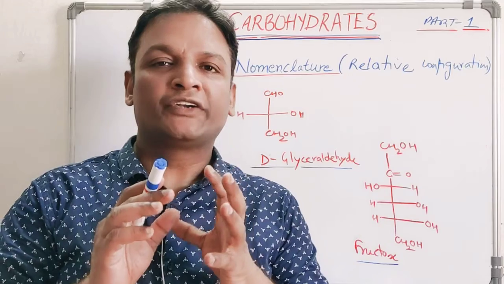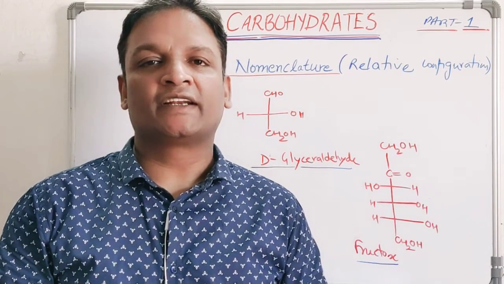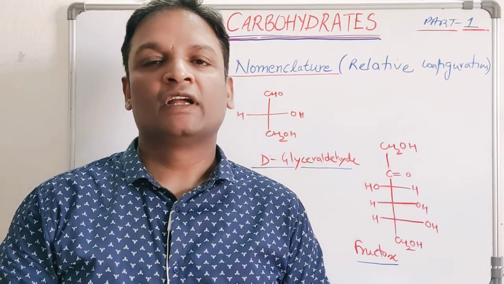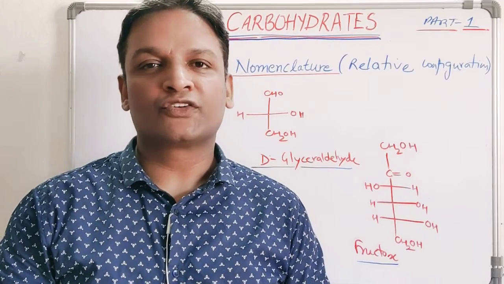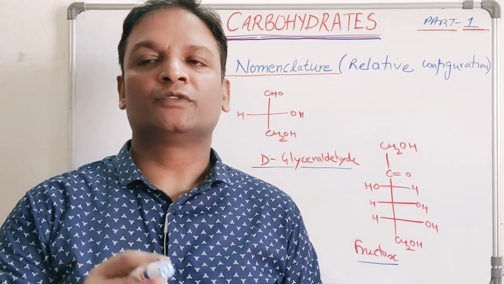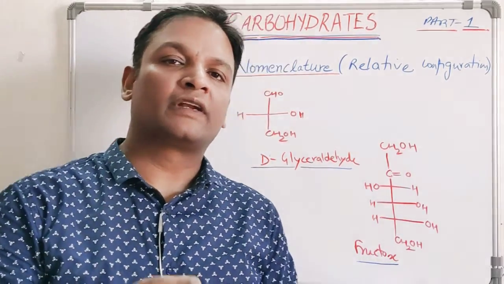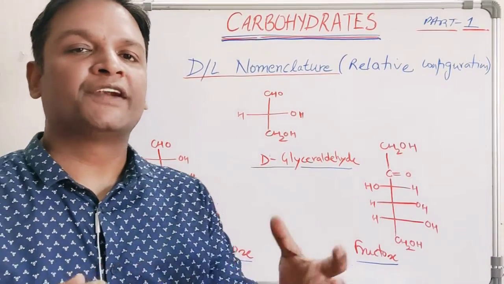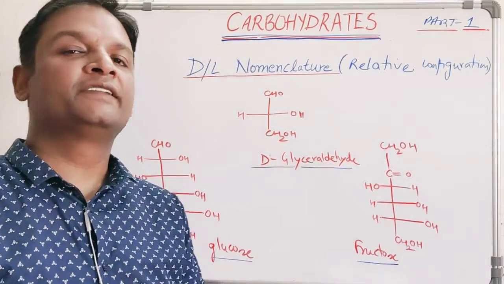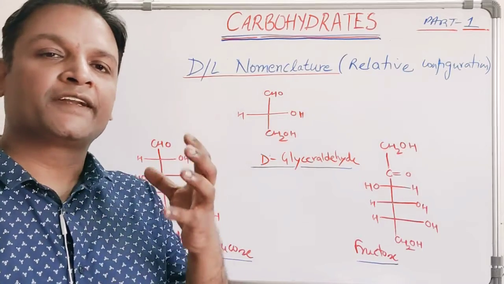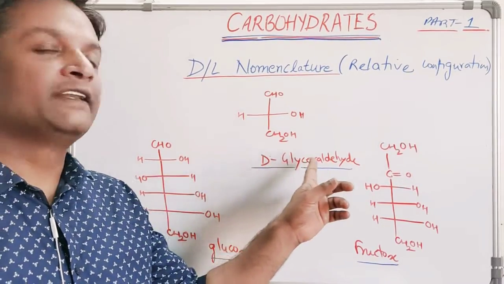There is one important term in sugar chemistry, relative configuration, which is called the DL configuration. Relative configuration is the configuration where we relate a compound with some standard compound, and in sugar chemistry that standard compound is D-glyceraldehyde.